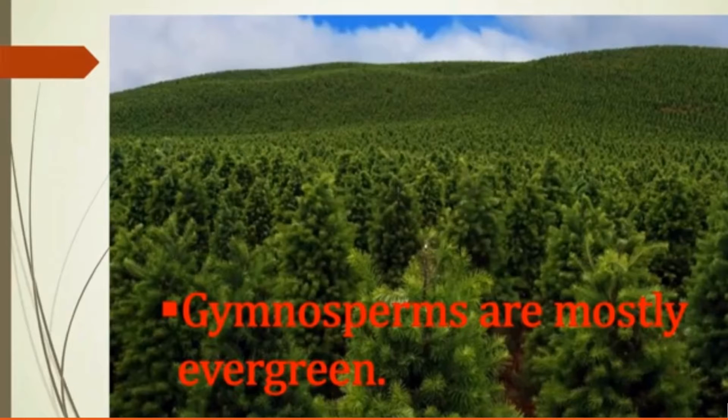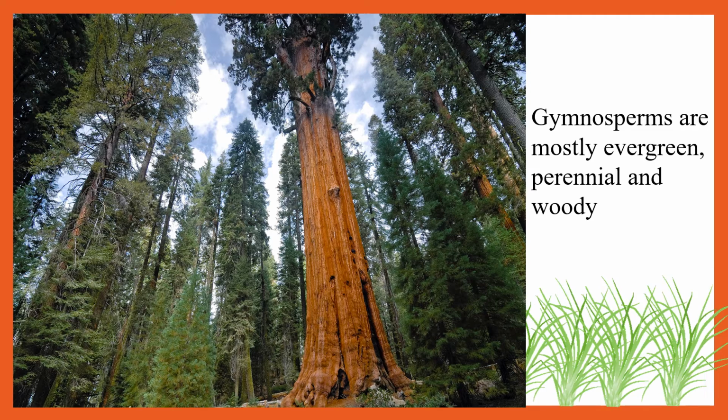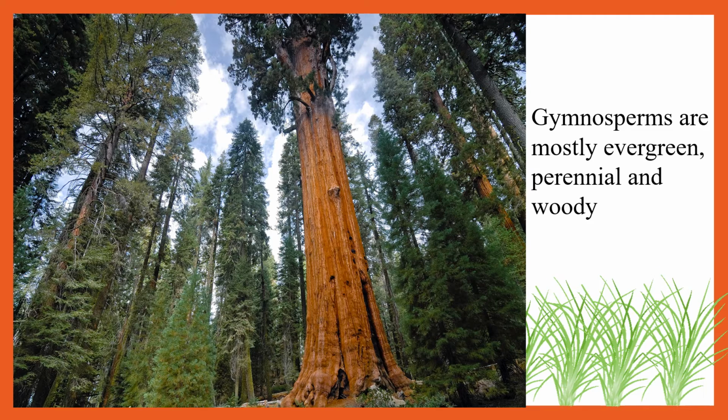Gymnosperms are mostly evergreen. Okay, you will not see that they shed their leaves like the normal plants. They have a very slow mechanism and they grow comparatively at a slower rate as compared to the normal angiosperms. ठीक है, तो gymnosperms ज़्यादा करके green रहते हैं throughout their life. Gymnosperms are mostly evergreen, perennial and woody. Here you can see they have a thick stem. Okay, they are woody and they are perennial, means they can last for many years.